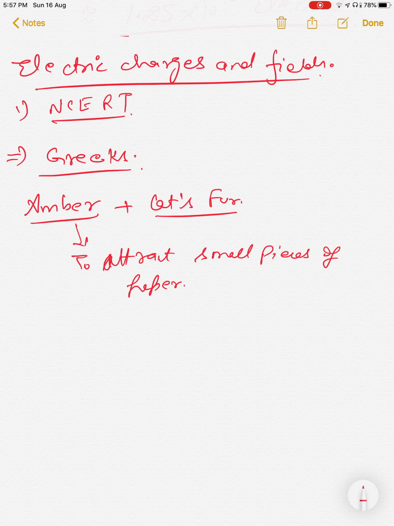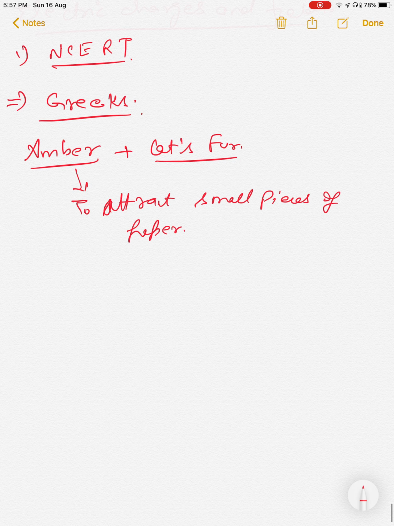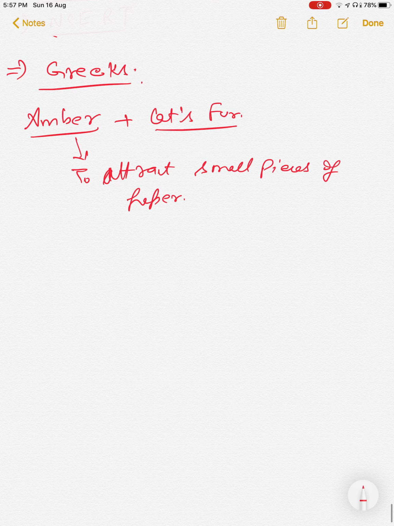But before rubbing the amber with cat's fur, the amber did not have the property to attract the pieces of paper. After rubbing, it acquires the property. They saw this in many substances, and they thought it needed to be studied properly.